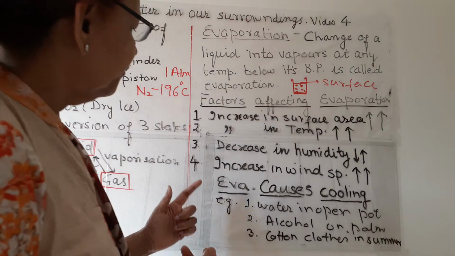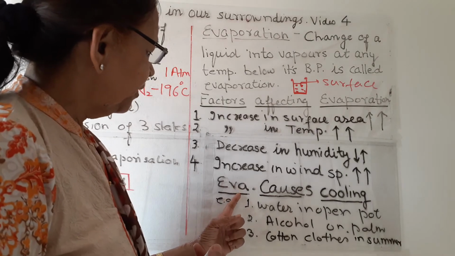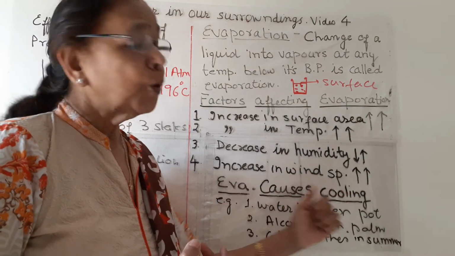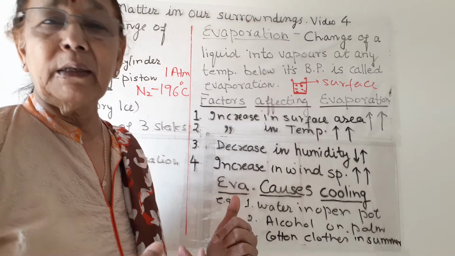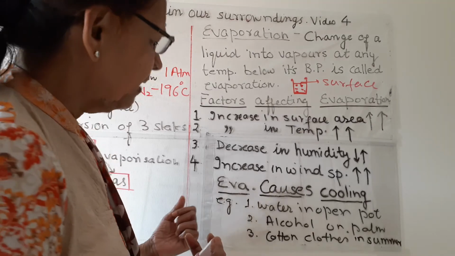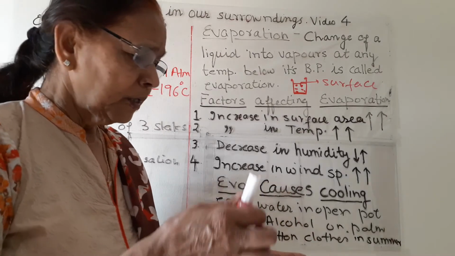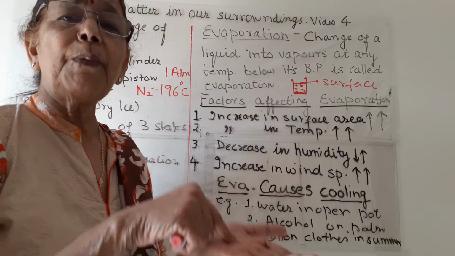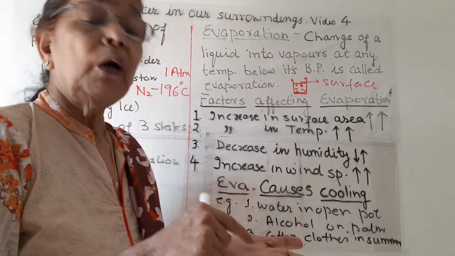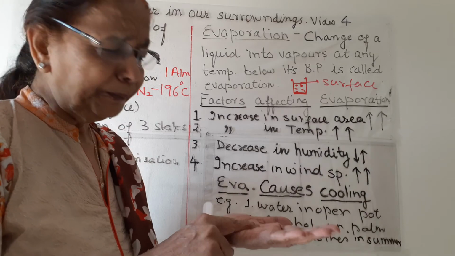Now, next we know that evaporation causes cooling. In day-to-day life, we see different examples of this cooling. Suppose we put a drop of acetone or nail polish remover, it is acetone, or alcohol on our palm.